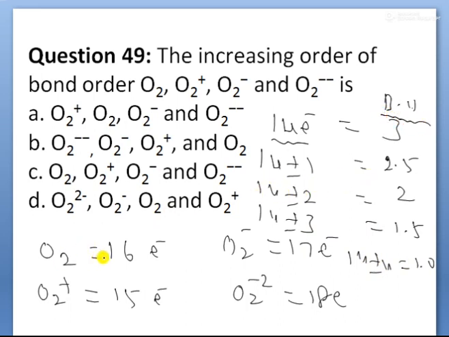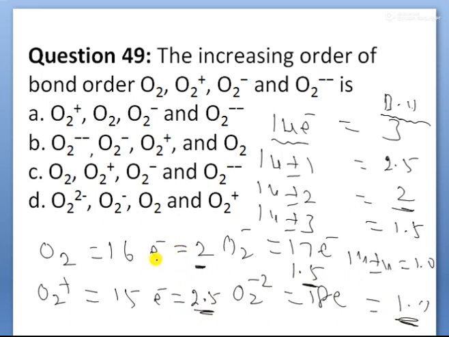Now the O2 molecule has 16 electrons. 16 electrons means 14 plus or minus 2, so the bond order is 2. 15 electrons, 14 plus or minus 1, in this case bond order is 2.5. Next, O2 minus has 17 electrons, 14 plus or minus 3, the bond order is 1.5. O2 minus 2 has 18 electrons, the bond order is 1. So here bond order 1, here 1.5, here 2.5, and in this case 2.